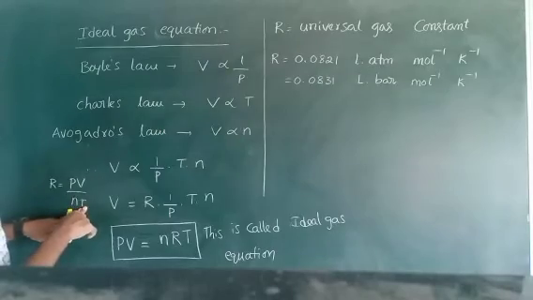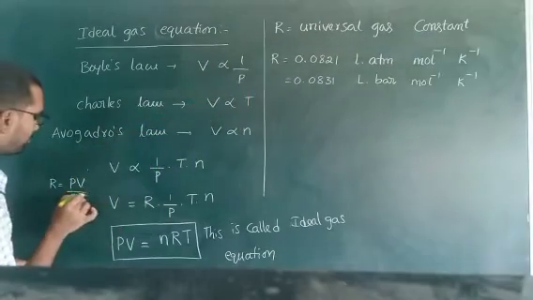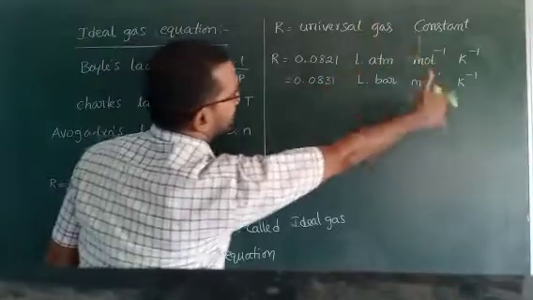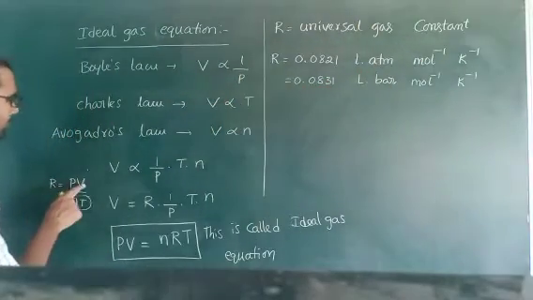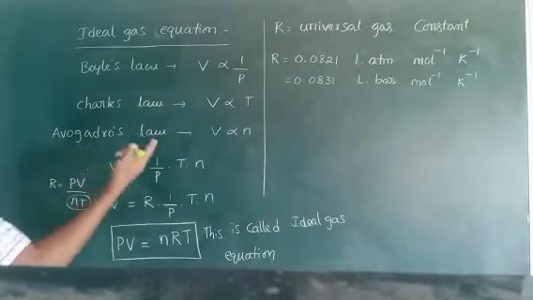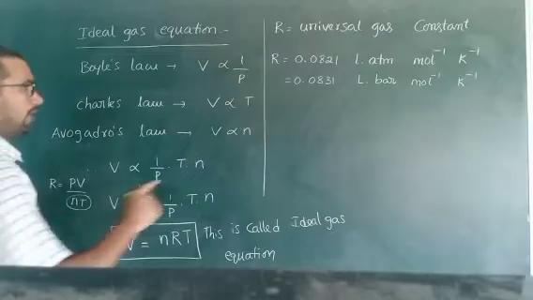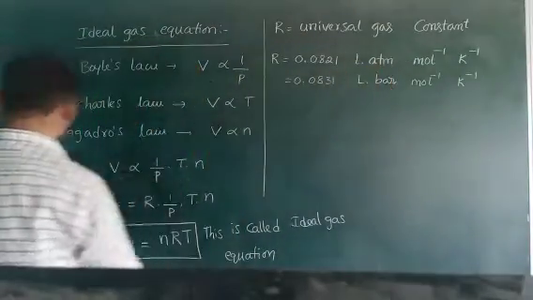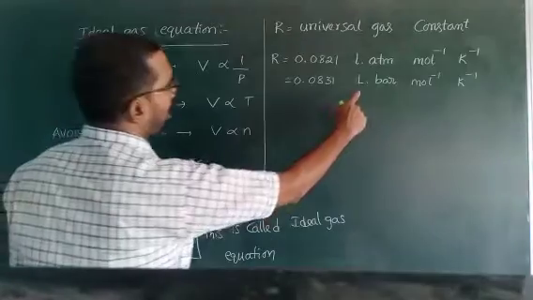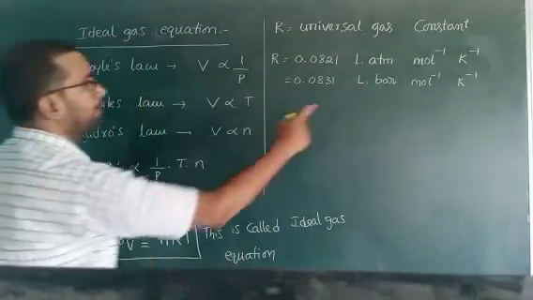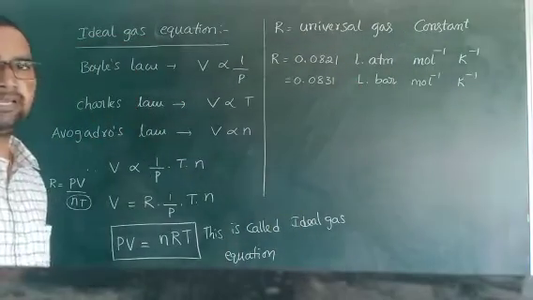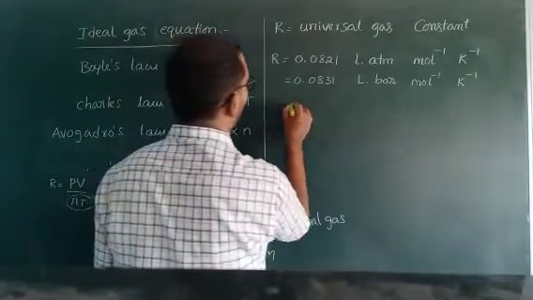Temperature is taken in Kelvin, so Kelvin inverse. These two, mole inverse and Kelvin inverse, come for all. But pressure and volume depend on the units taken. Here volume is in liters and pressure in atmosphere. Here volume in liters, pressure in bars.